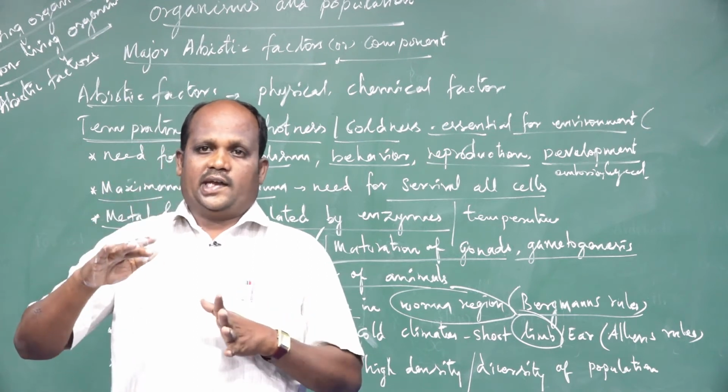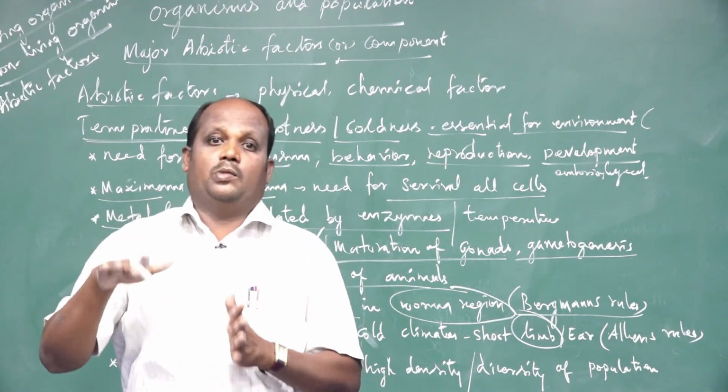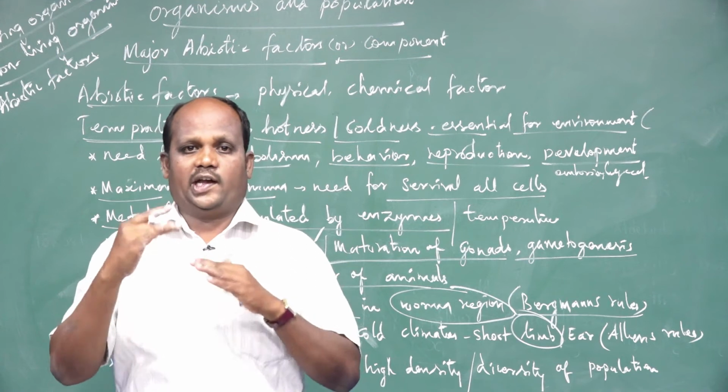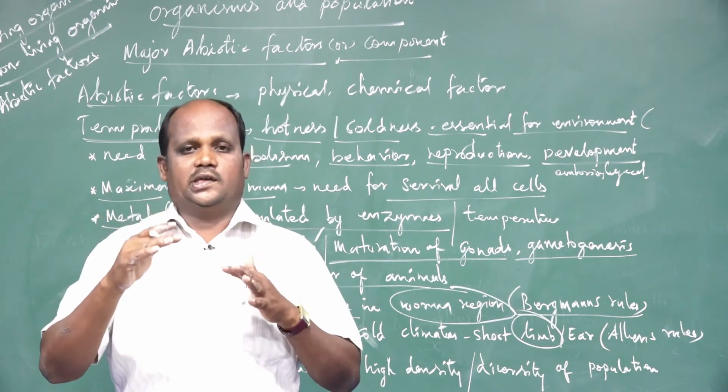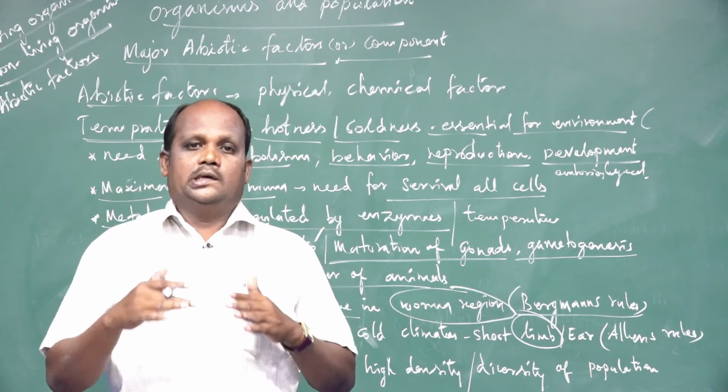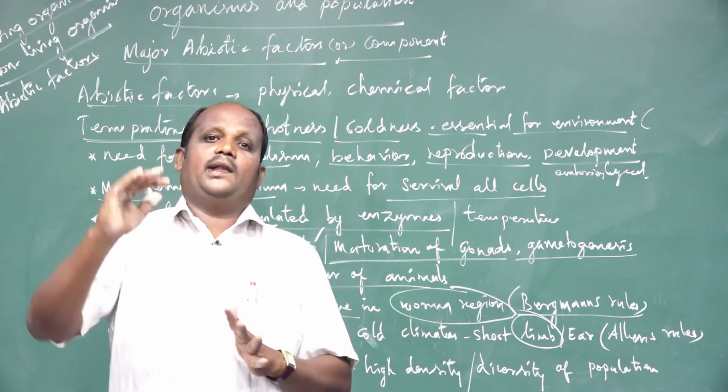Sometimes the temperature will increase or decrease, and the body moderates its temperature.